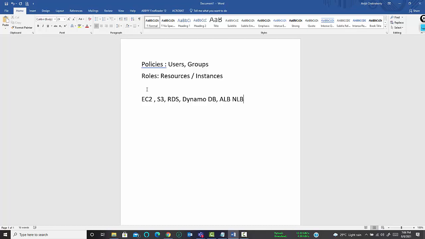Now to understand the functionality of roles, to give you a clear scenario, let me quickly go to my annotation mode. Suppose your company has a requirement to create a website. Let me give you a classic example. You have been given a task of building a website for an educational institution.